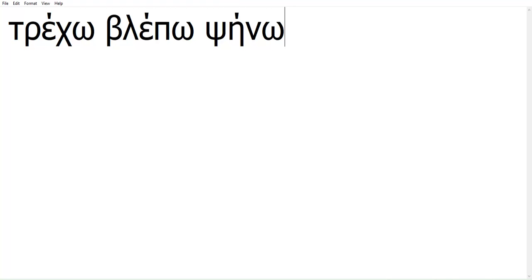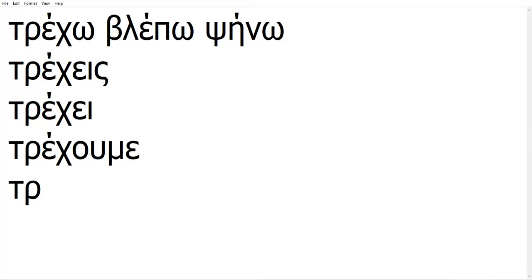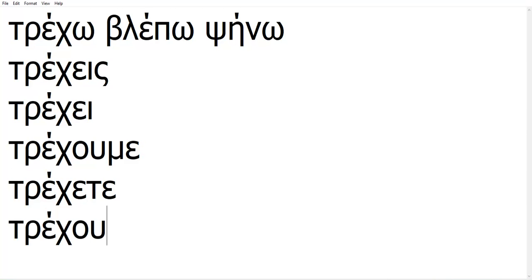If you want, you can pause the video now, write them down and come back. Okay, so τρέχω, τρέχεις, τρέχει, τρέχουμε, τρέχετε, τρέχουν.